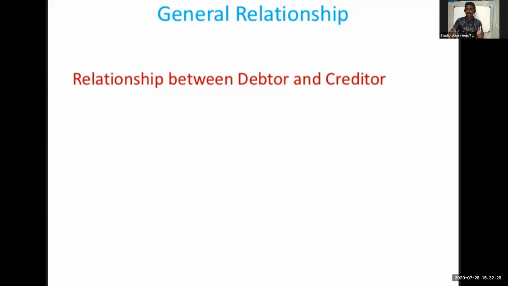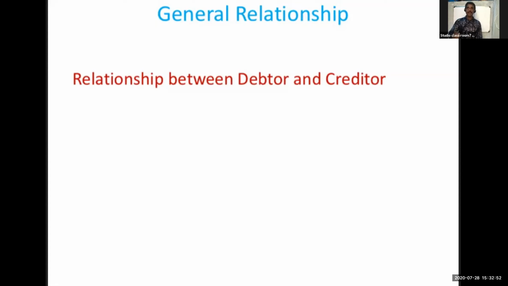The money deposited becomes the absolute property of the banker. The bank can deal with the deposit in many ways. He can invest in securities, shares, debentures, and he can give loans, because the money deposited becomes the absolute property of the banker.